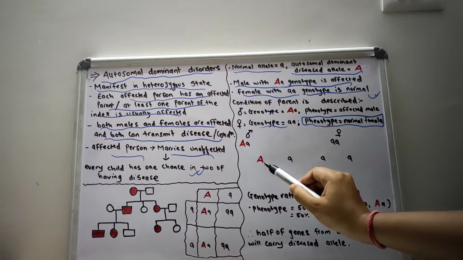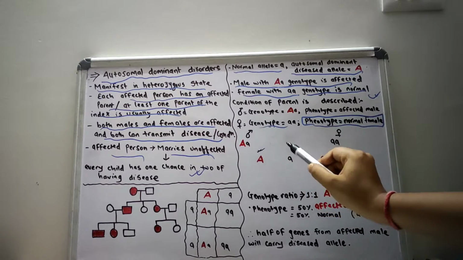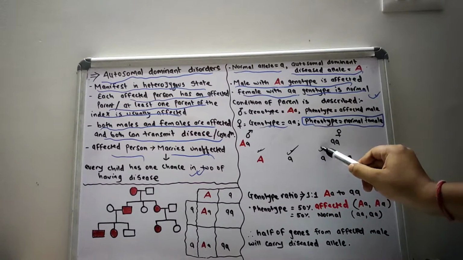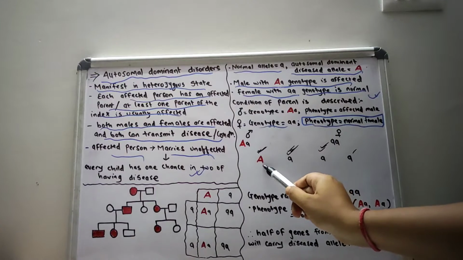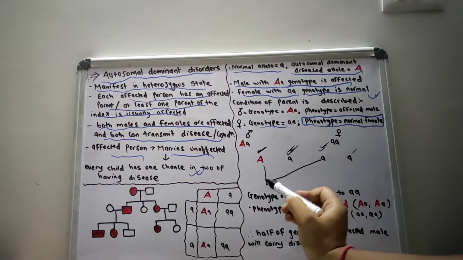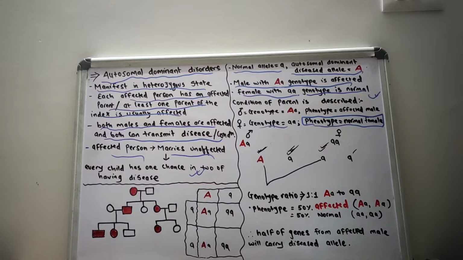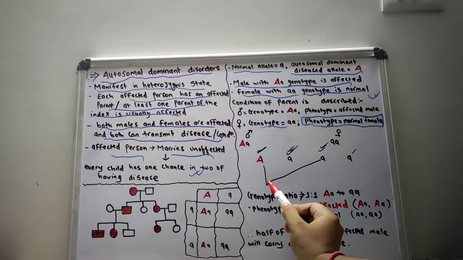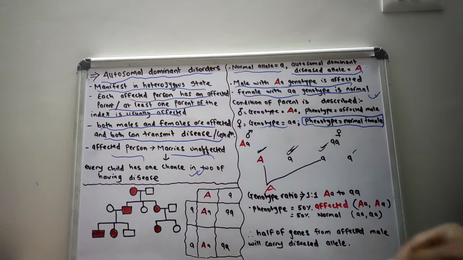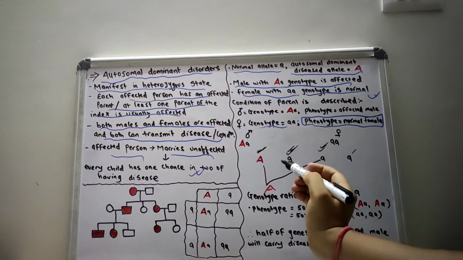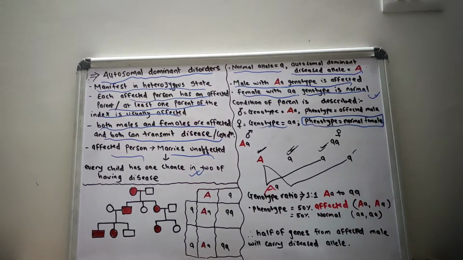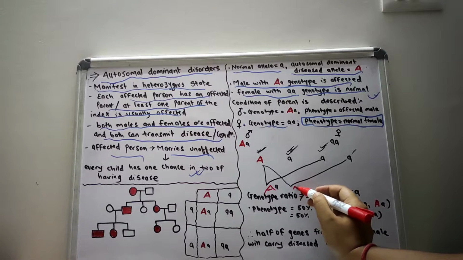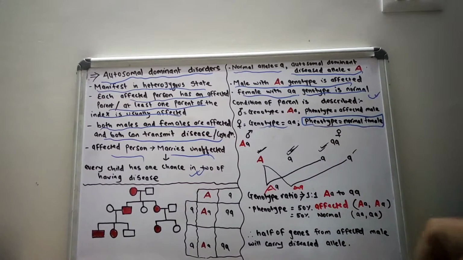So the capital A pairs up with the female's small a, resulting in the diseased allele. The other capital A pairs with the female's small a, resulting in another diseased allele.